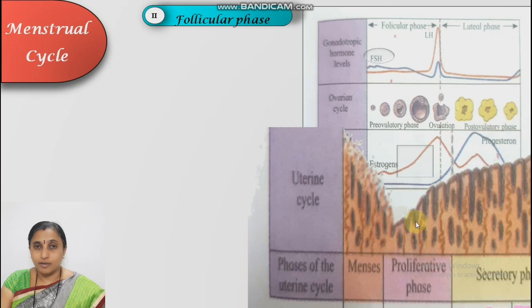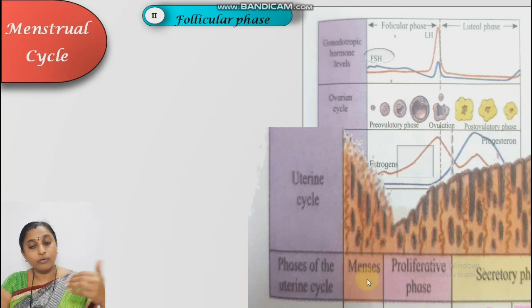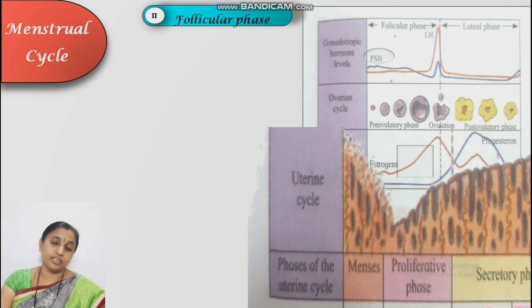Why does this happen? Because FSH increases and FSH stimulates ovarian follicles to secrete estrogen, and estrogen carries out the repairing of the endometrium. It builds up the endometrium. So estrogen is also known as the repairing hormone. The endometrium which got ruptured in menstrual phase now, in proliferative phase, gets built up, regenerated, and repaired by the estrogen hormone. When estrogen is secreted, it is secreted under the influence of FSH.